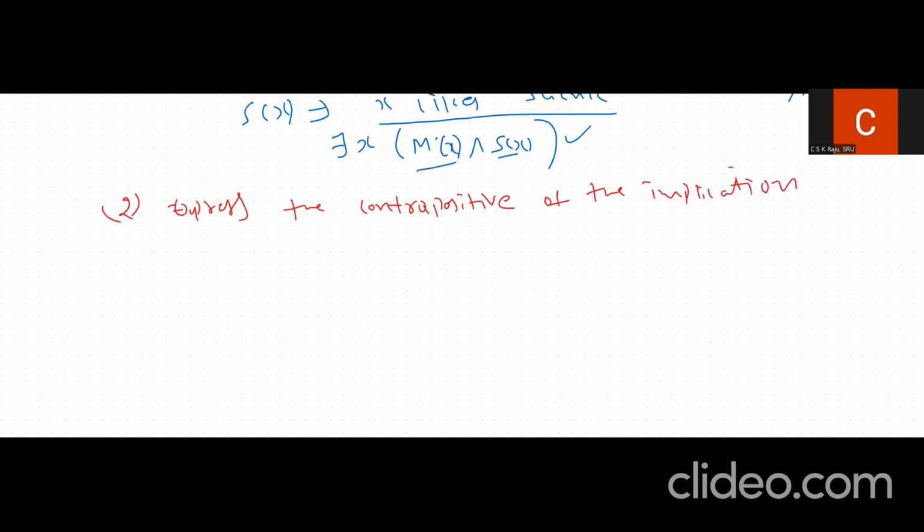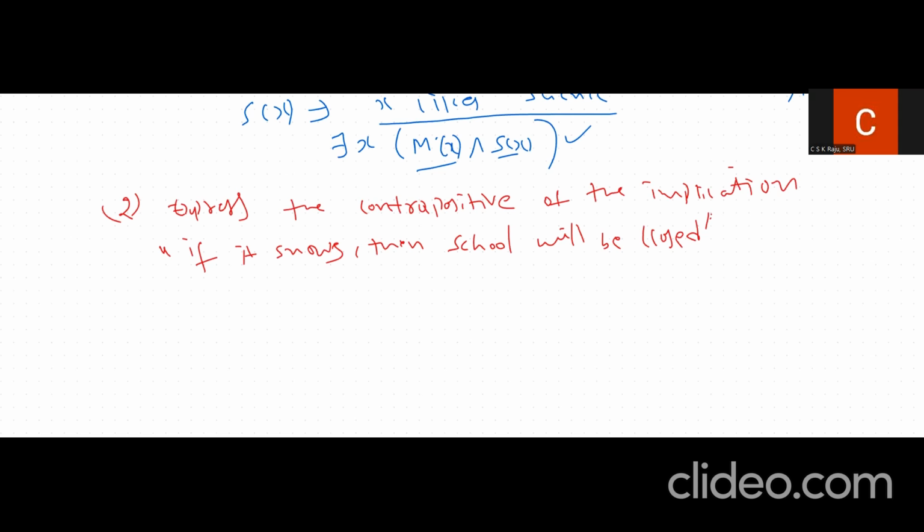The statement is: if it snows, then school will be closed. So we have the contrapositive statement here. The contrapositive is nothing but we have to take the opposite of the given statement actually.